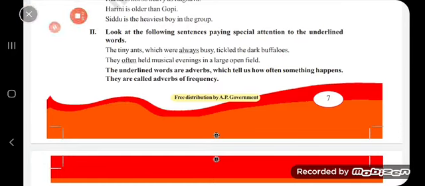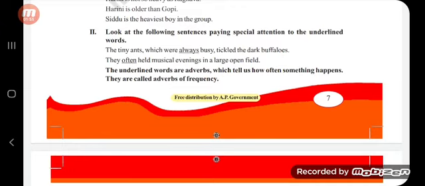First sentence: the tiny ants, which were always busy, tickled the dark buffaloes.